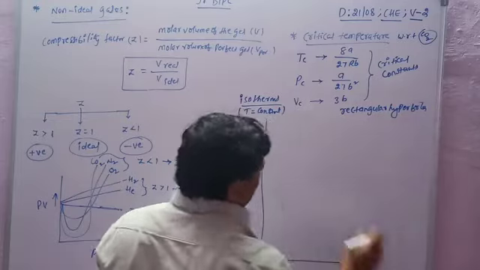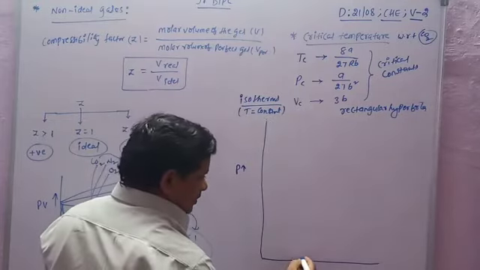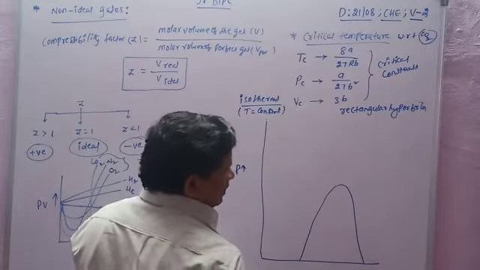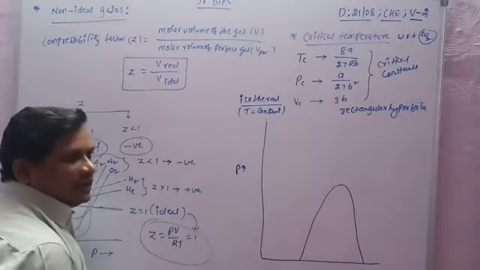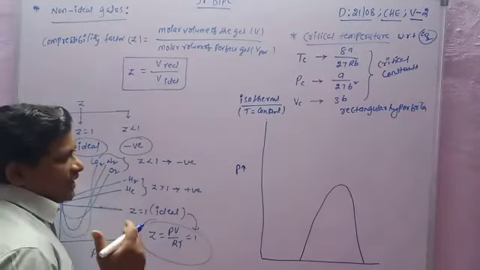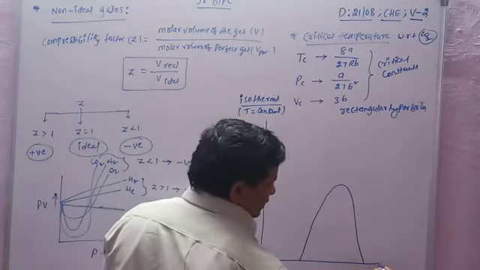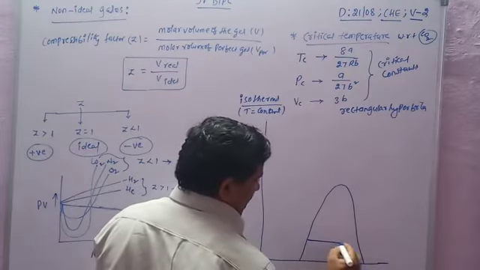So, if you take CO2 gas, we can find out the critical temperature of CO2 gas like that.